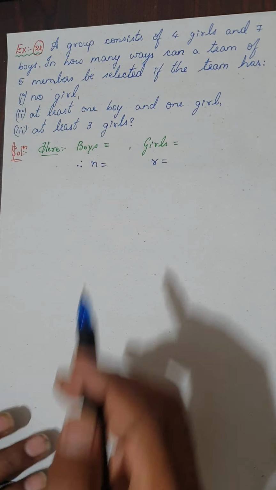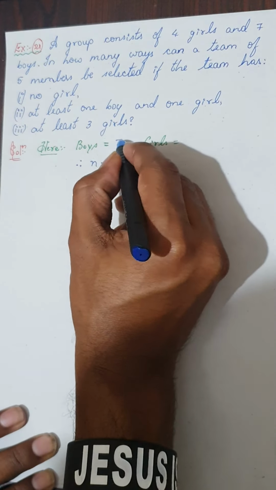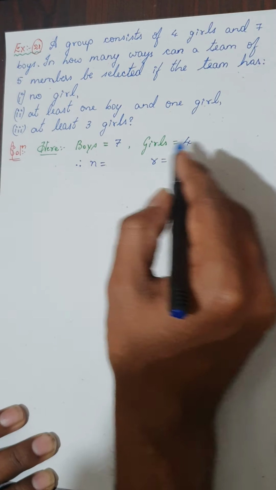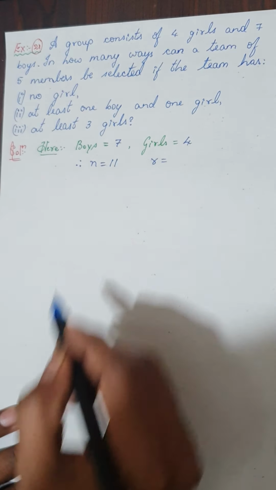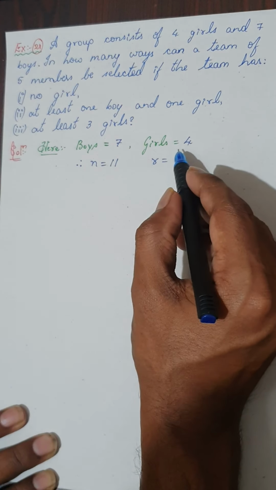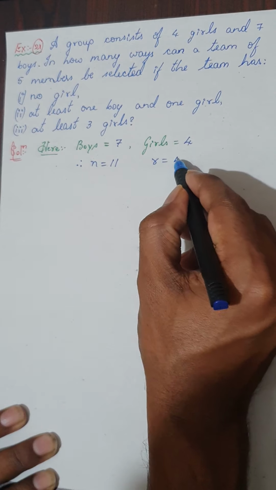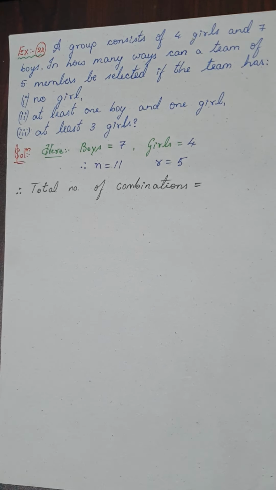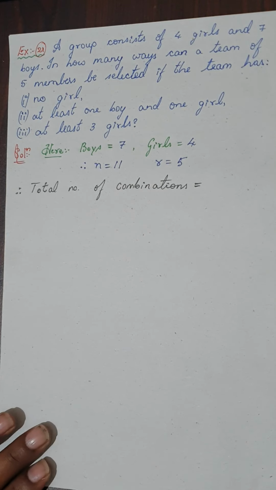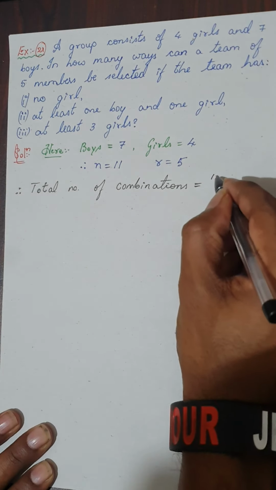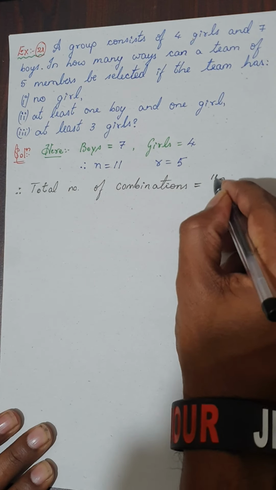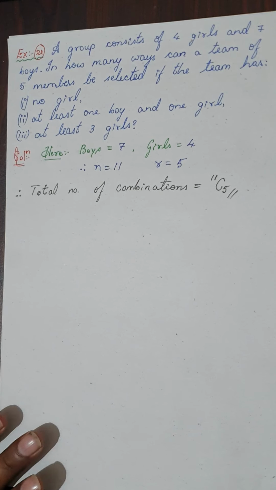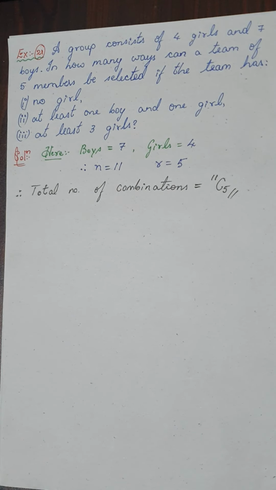Therefore, now how many boys are there? In the data we have 7 boys and girls are 4. So totally 7 plus 4, there are 11 members. Out of this you have to select a 5 member squad. So that means r is equal to 5. Now coming to the total number of combinations, out of 11 members you are supposed to select 5 members. So this will be the total number of combinations. Anyhow, he has not asked this. Let us keep it aside.